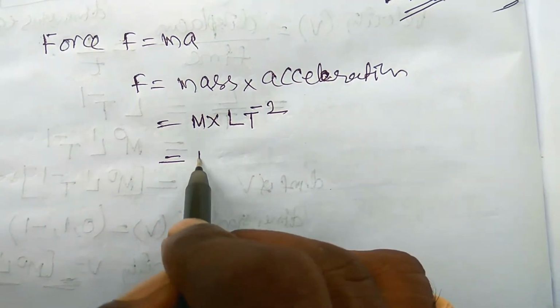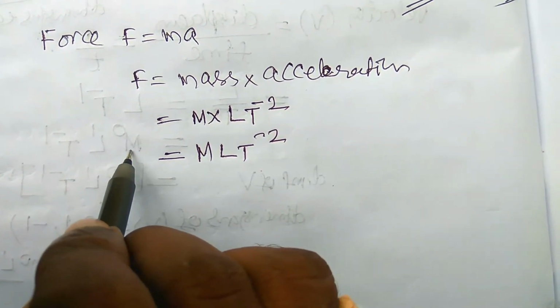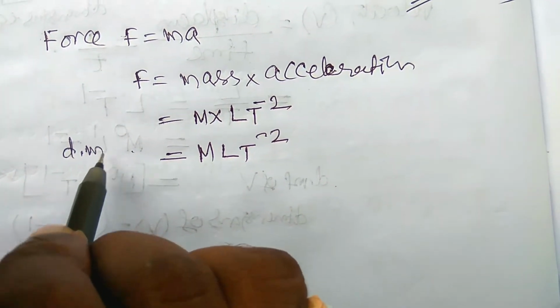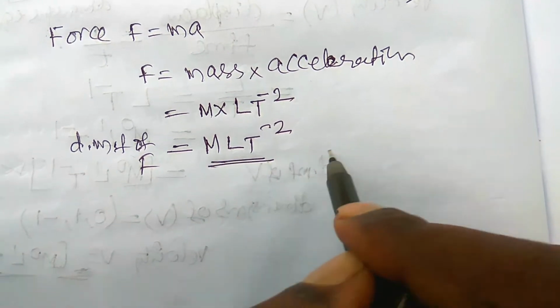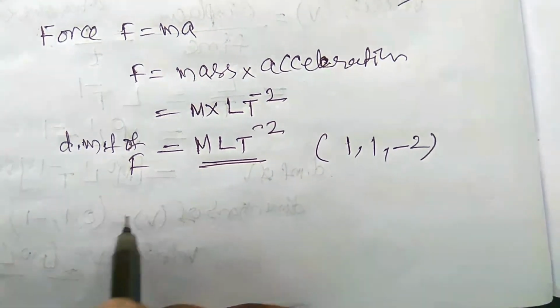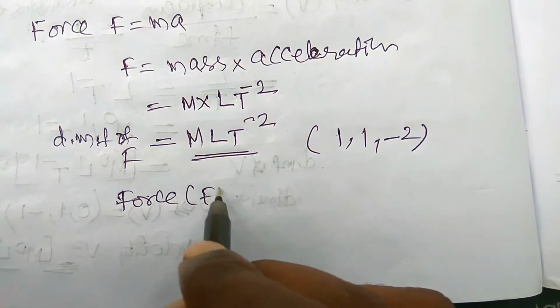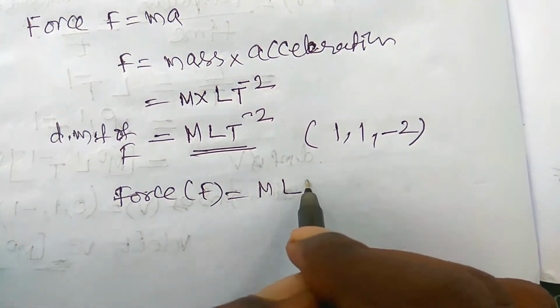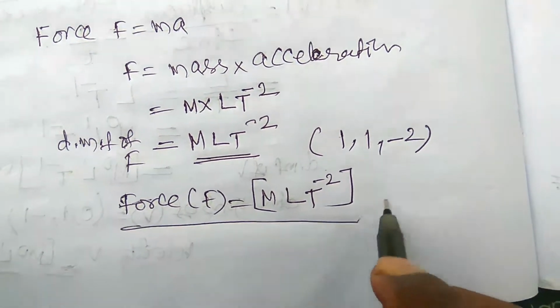So you should write M L t minus 2. This is the dimensional formula of force. The dimensions are 1 comma 1 comma minus 2. And the dimensional equation is force F is equal to M L t minus 2. So this is the dimensional equation.